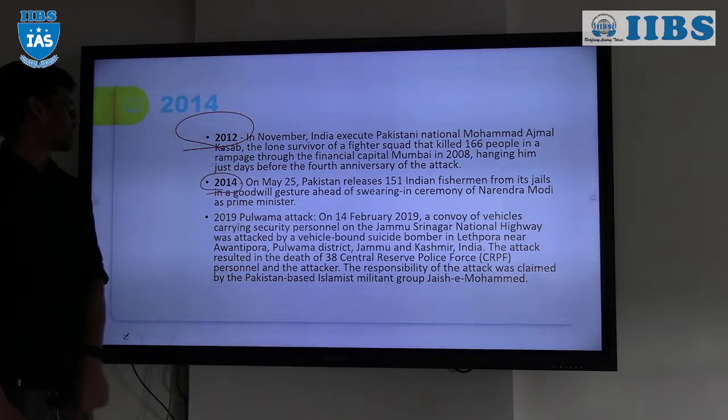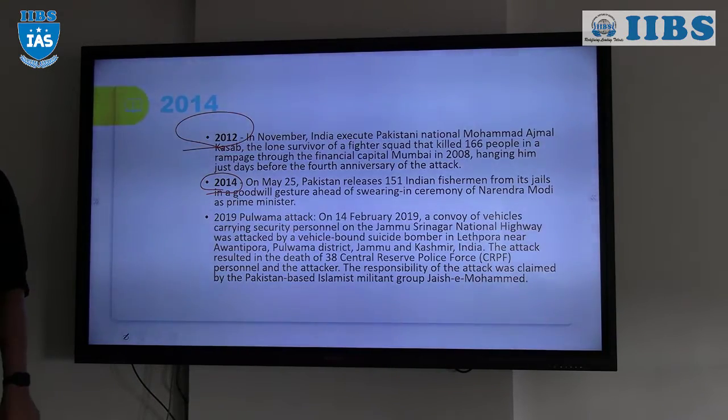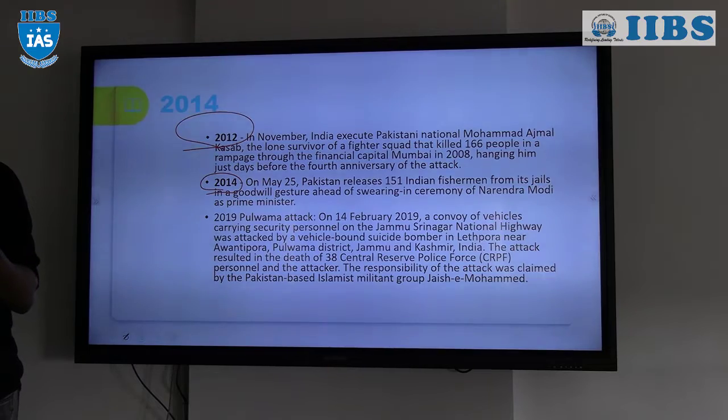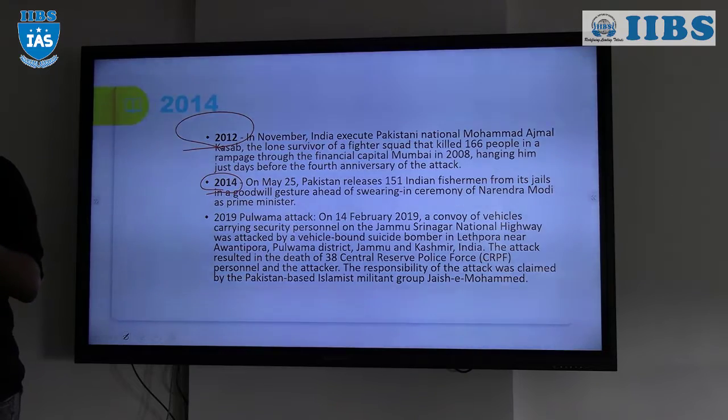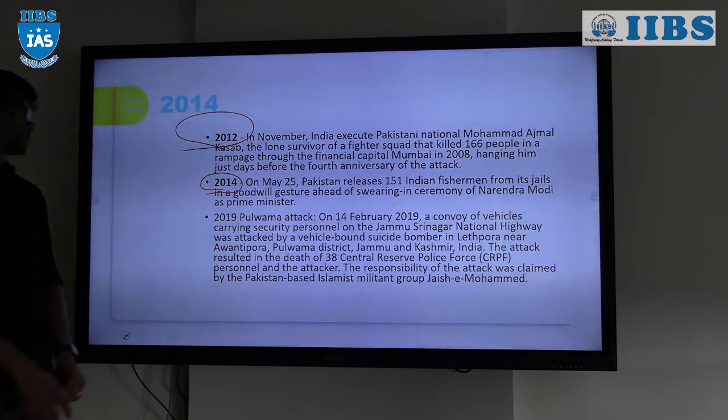In 2014, right? As a confidence building measure, Pakistan released about 151 Indian fishermen to India, right? So recently we have seen that, right? The Indian fishermen were arrested by Pakistan because they entered the maritime boundary of Pakistan. Because of such violations, there were many arrests across the maritime border. Indian fishermen were arrested by Pakistan and Pakistani fishermen arrested by India. So as a confidence building measure, during Independence Day or Republic Day, we exchange the prisoners, right? That is one of the confidence building measures, right?